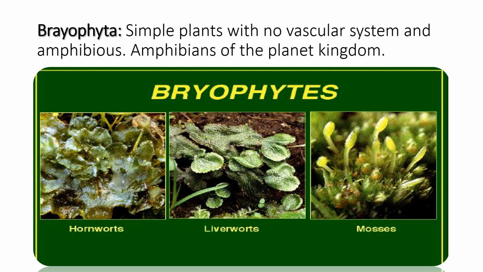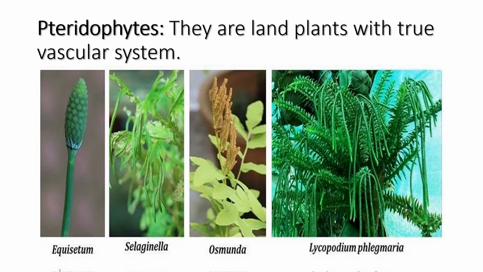Next, Bryophyta, simple plants with no vascular system, and amphibious, the amphibians of the plant kingdom. Examples of bryophytes: hornworts, liverworts, mosses. Next, pteridophytes. These are land plants with a true vascular system: Equisetum, Selaginella, Osmunda, Lycopodium, Pteris.